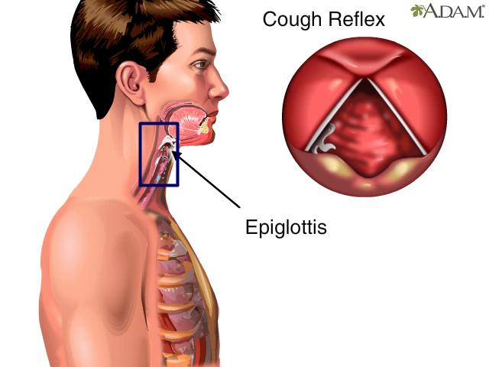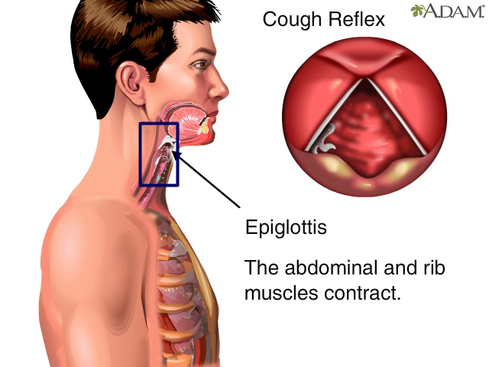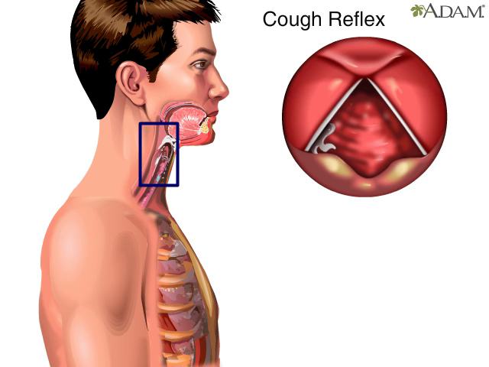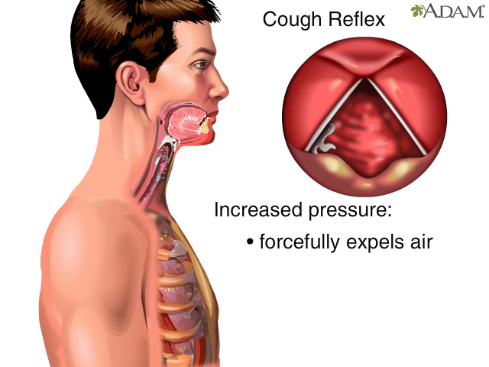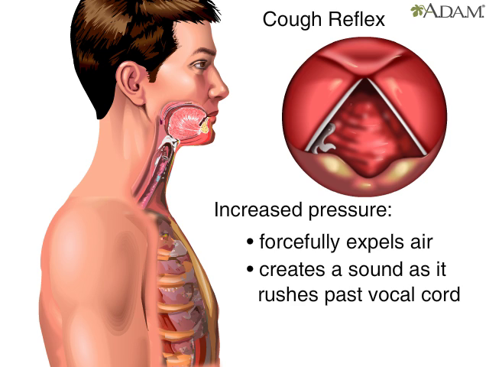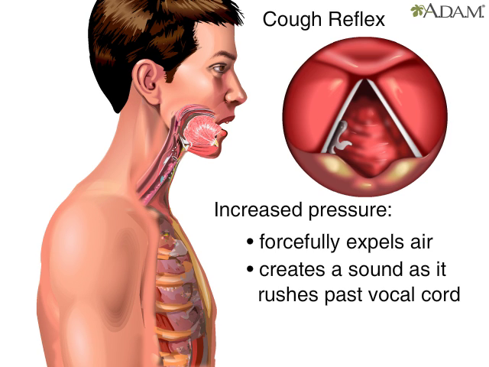And simultaneously, the abdominal and rib muscles contract, increasing the pressure behind the epiglottis. With the increased pressure, the air is forcefully expelled and creates a rushing sound as it moves very quickly past the vocal cords. The vocal cord contracts.